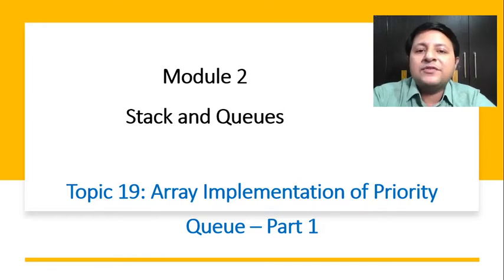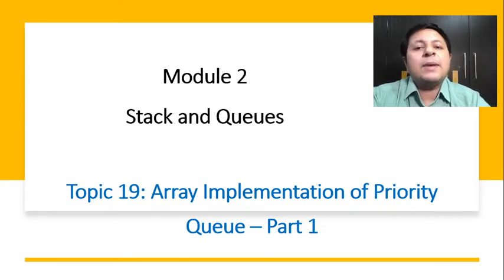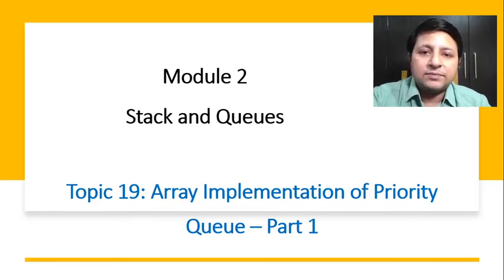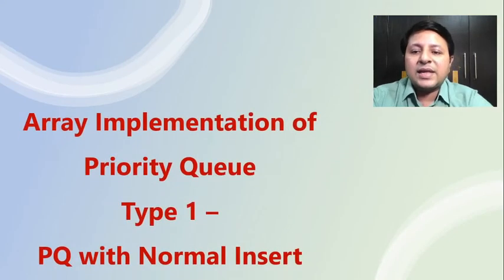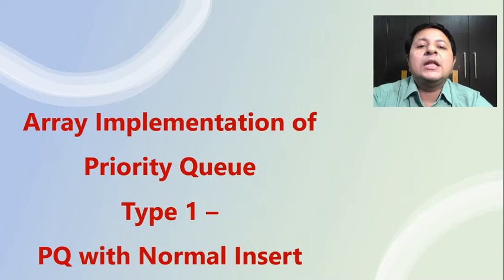Out of that, the first type we will be looking at. We already had seen both the types theoretically, how exactly they can be implemented. Now in this video, we will be taking up the first type and actually implementing that.